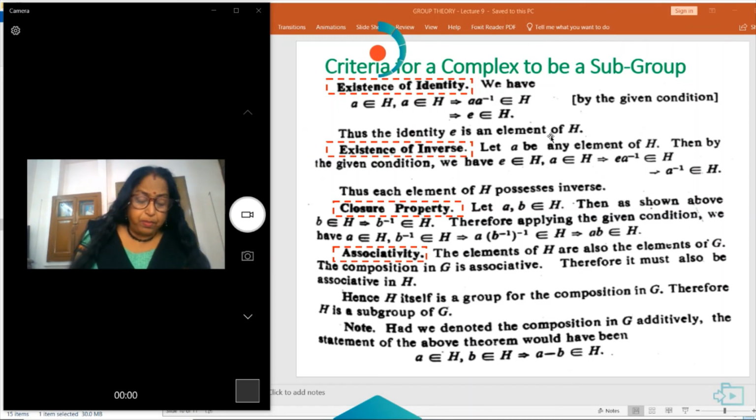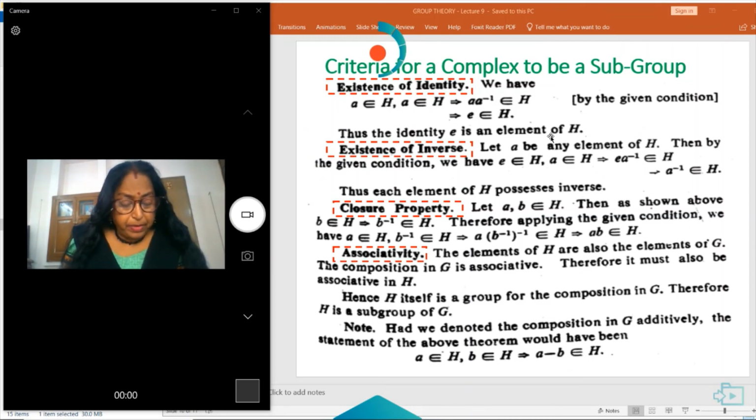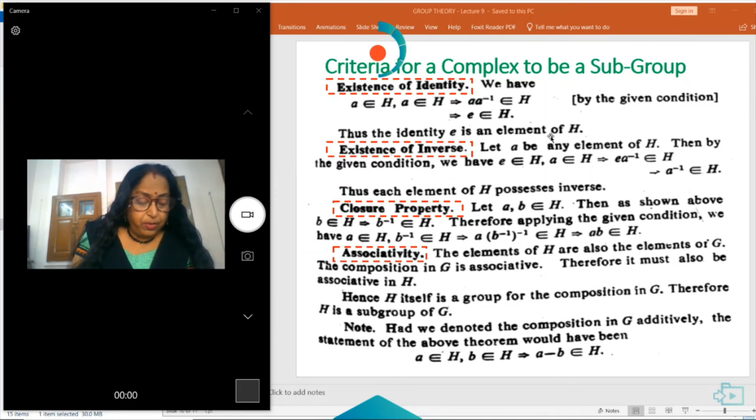This is the existence of inverse. Now we will prove the closure property. Let a belong to H and b belong to H. Then b inverse belongs to H. Now, b inverse belongs to H means the inverse of b inverse also belongs to H. These two together give a times the inverse of b inverse belongs to H, which is equal to ab.